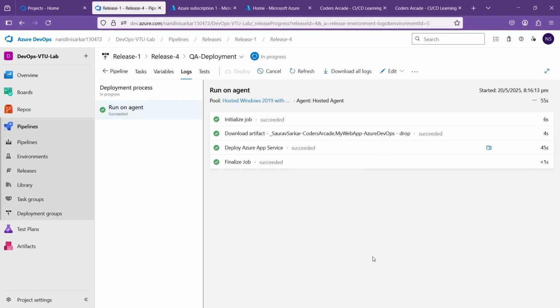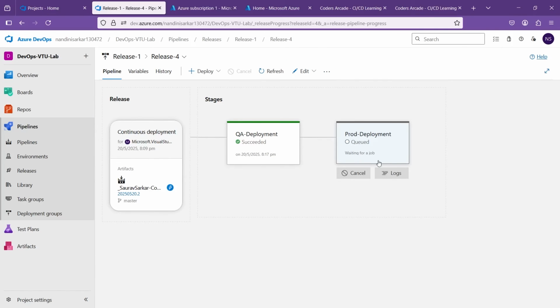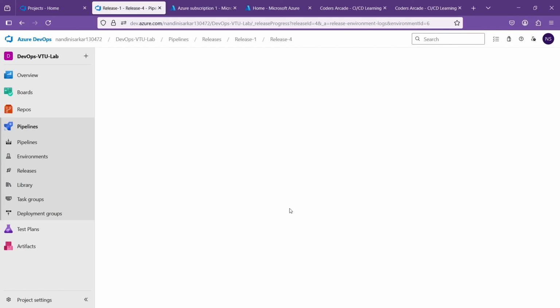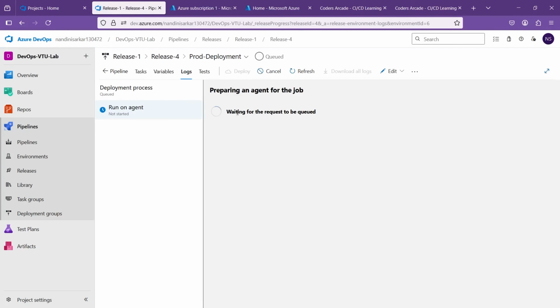Yep, everything is done here, no problem. This is fine, done. Okay, now prod deployment. Let's go to the logs and see what is happening. Waiting for it to be queued. It can take some time depending on your resources that are available.